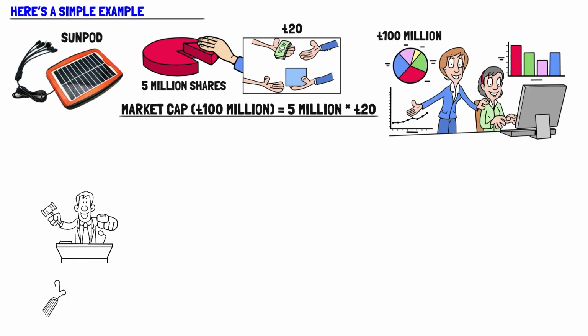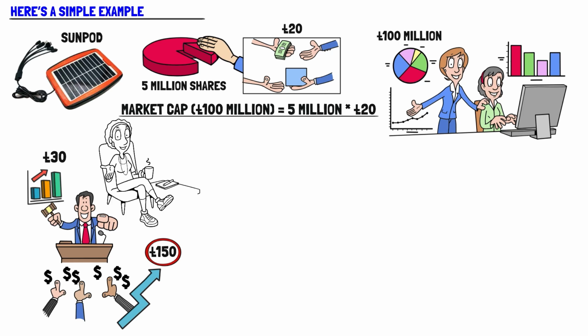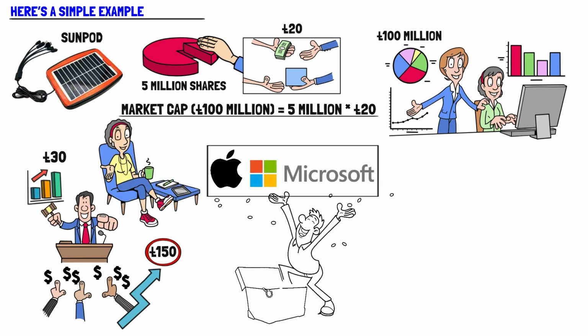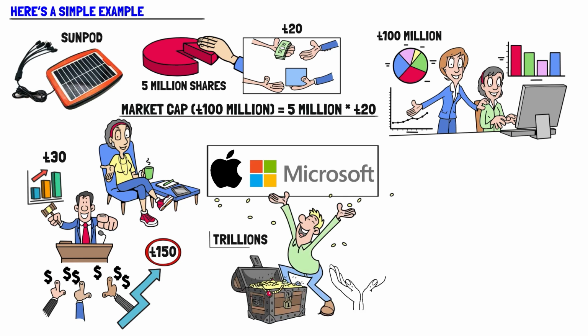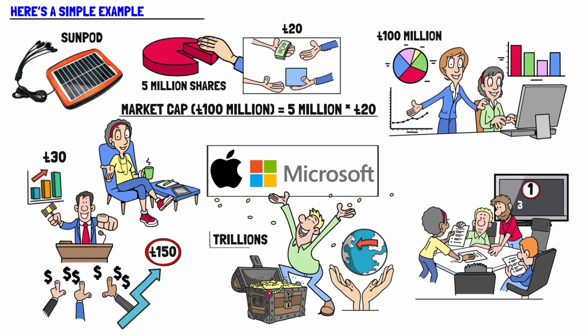If more people buy the shares and the price rises to £30, the market cap jumps to £150 million, even though nothing about the number of shares has changed. As of now, companies like Apple and Microsoft have market caps in the trillions, making them some of the biggest in the world. Meanwhile, newer or niche companies might have market caps under £1 billion.